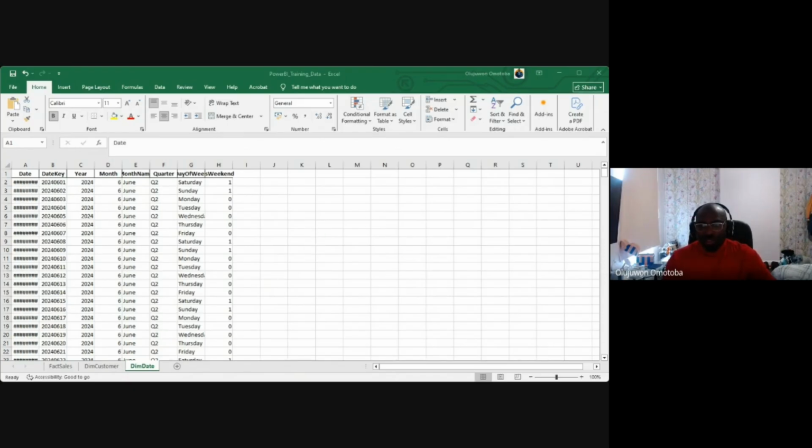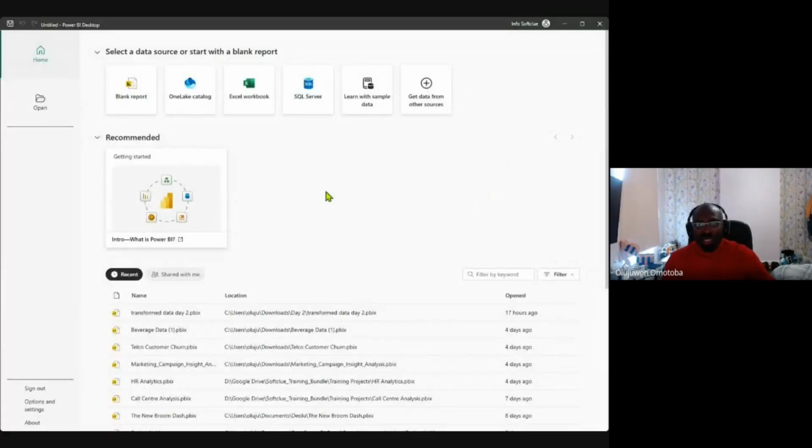So I'll be opening Power BI, and I would also share the screen for Power BI. Okay, so here's the Power BI interface as I taught last week. Last week, I familiarized us with the Power BI environment, where we get data, transform data, then analyze data. To avoid distractions, I might just turn off my camera so you get focused on the screen alone.